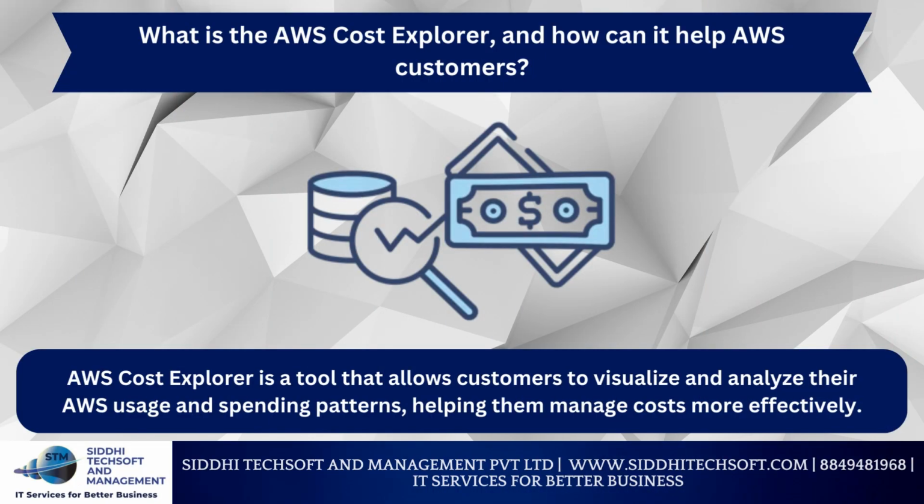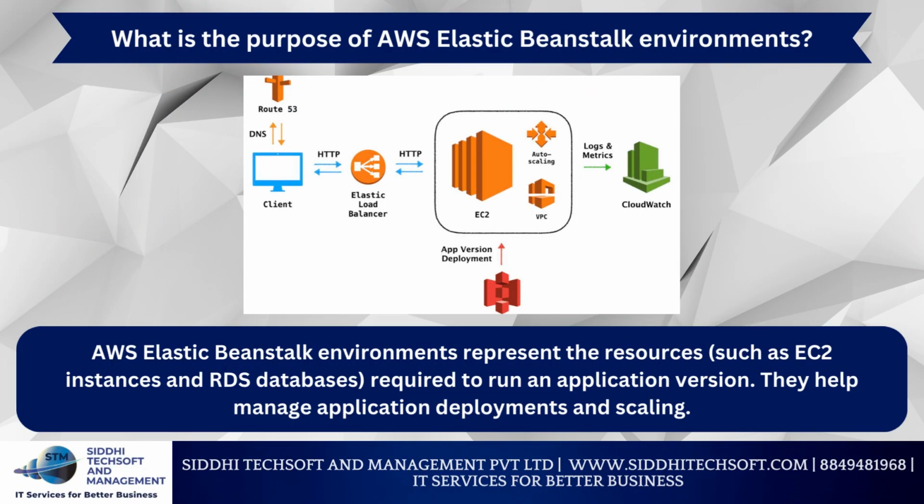What is the AWS Cost Explorer, and how can it help AWS customers? AWS Cost Explorer is a tool that allows customers to visualize and analyze their AWS usage and spending patterns, helping them manage costs more effectively. What is the purpose of AWS Elastic Beanstalk environments?